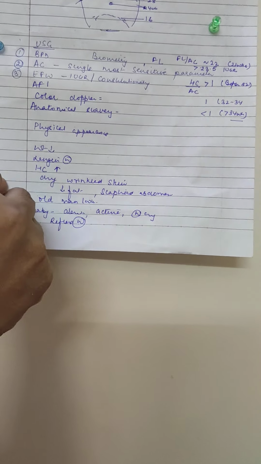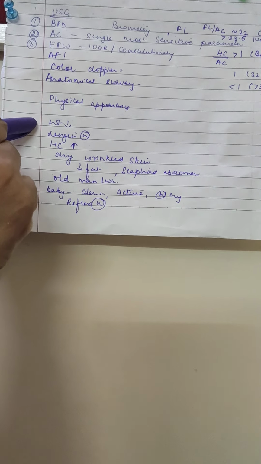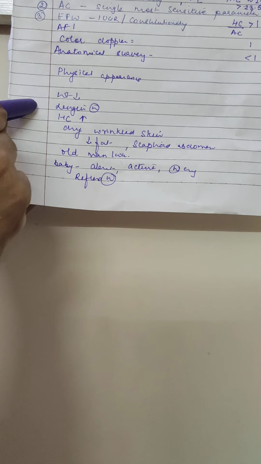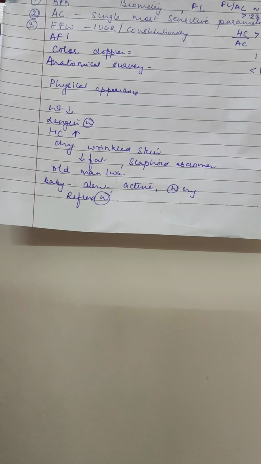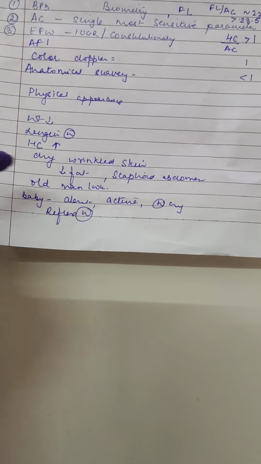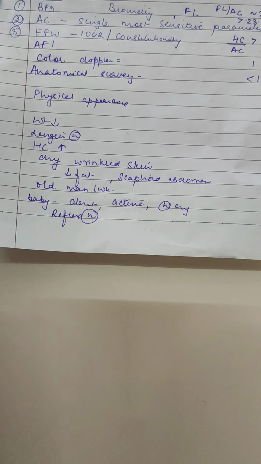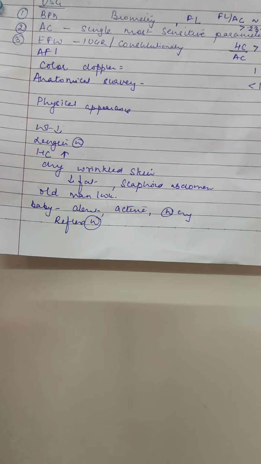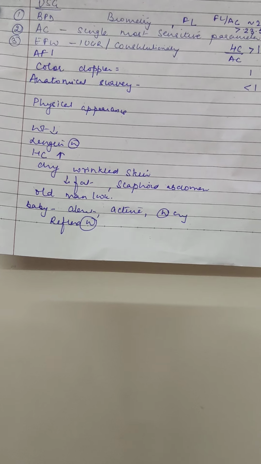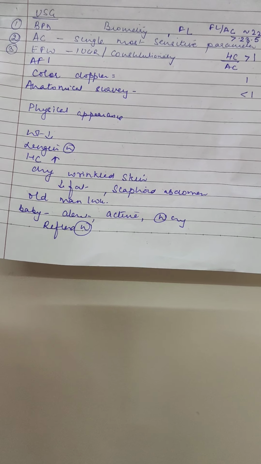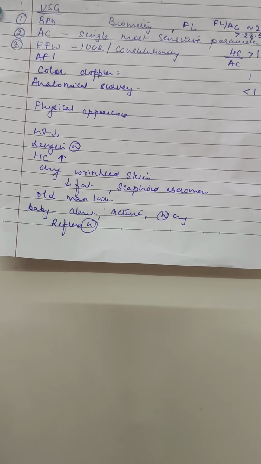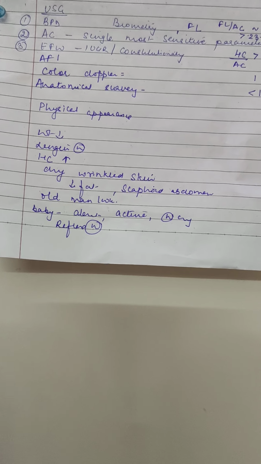And when the baby is born, we see the baby has less weight, the length is normal, and the head will look more enlarged, because the abdomen is scaphoid, that is shrunken, a flat kind of abdomen. There is less fat in the abdominal area, and because fat is less, it will be an old man look, with dry, wrinkled skin. But neurologically the baby is active, with normal reflexes and a normal cry.